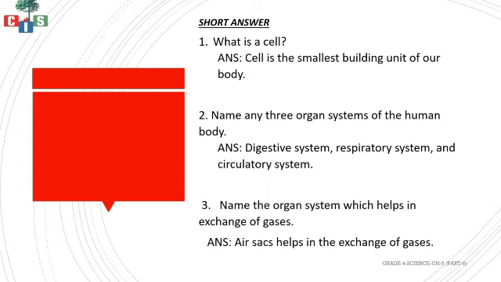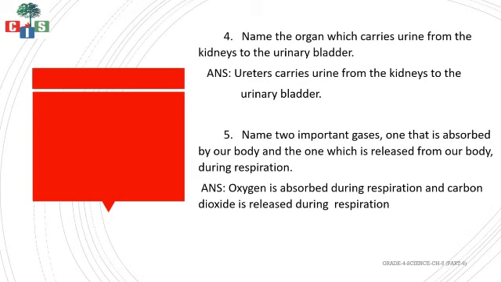Yes. Next, name the organs which help in the exchange of gases. Which organ helps in the exchange of gases? Air sac. Air sac is the main organ which is responsible for the exchange, the movement of oxygen and carbon dioxide. Then the fourth one is name the organ which carries urine from the kidney to the urinary bladder. Which organ is it? It is ureter, which carries urine from the kidney to the urinary bladder.